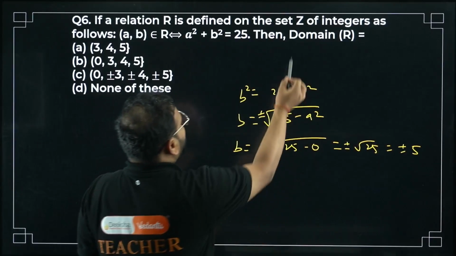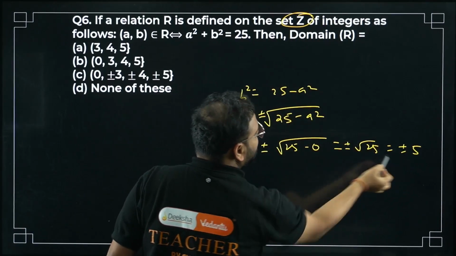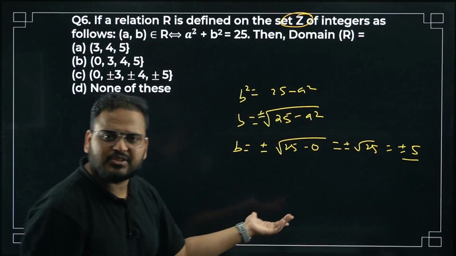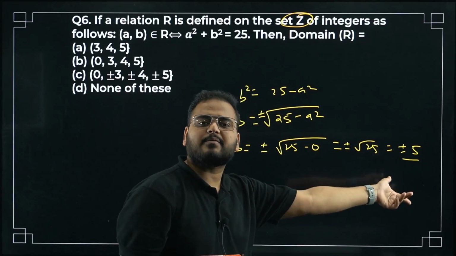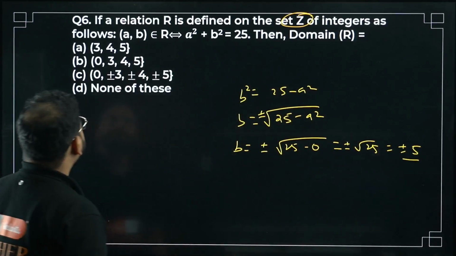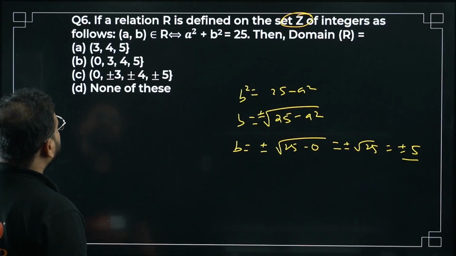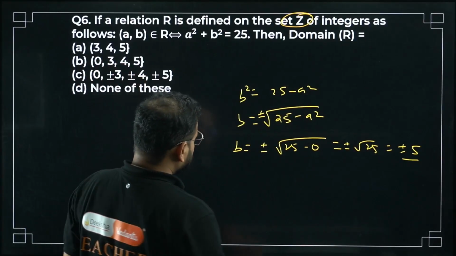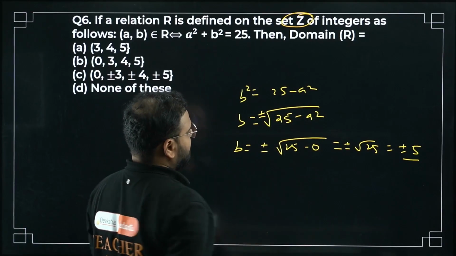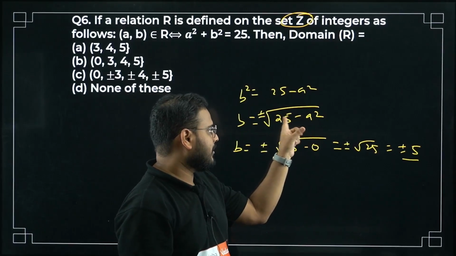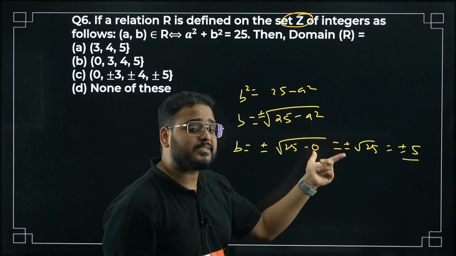Why okay, sir? Because this is defined on the set of integers. Plus minus 5 are both integers. Plus 5 is an integer, minus 5 is also an integer. So 0 is okay. We have 3 also. If I take a as 3, what will happen? 25 minus 9, 16, plus minus 4.